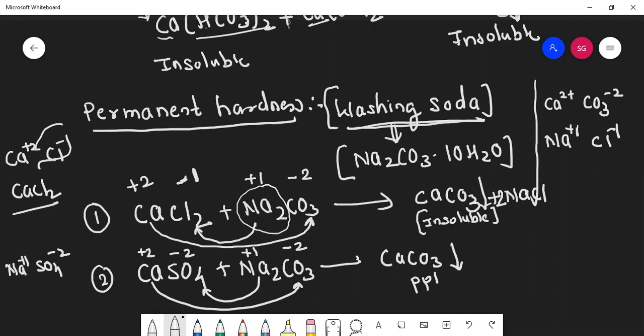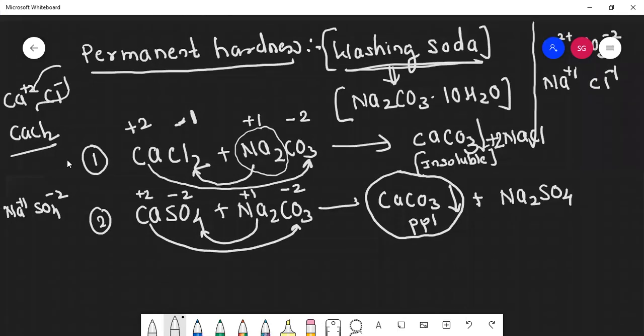So what will be its formula? Just exchange the number. Na2SO4. Yes, Na2SO4, that is called sodium sulfate. I think the reaction is balanced. So this is a PPT, and that hardness of water will be removed.